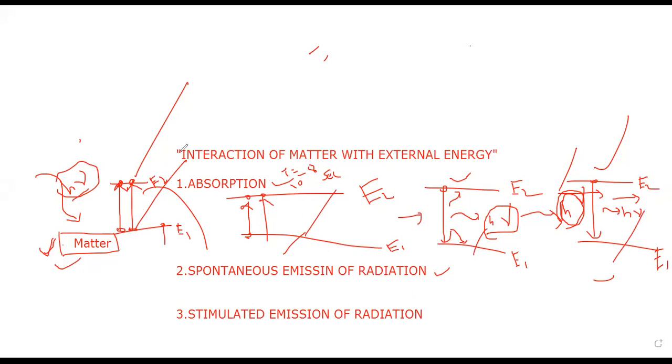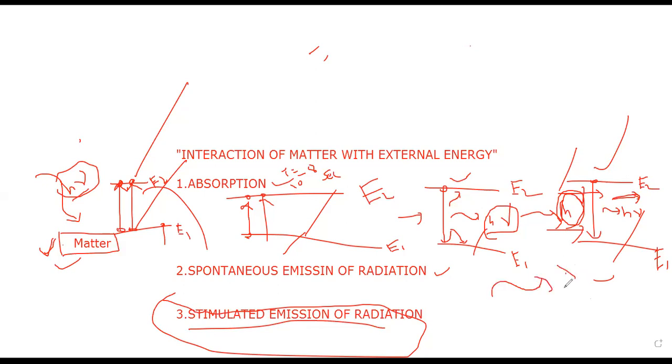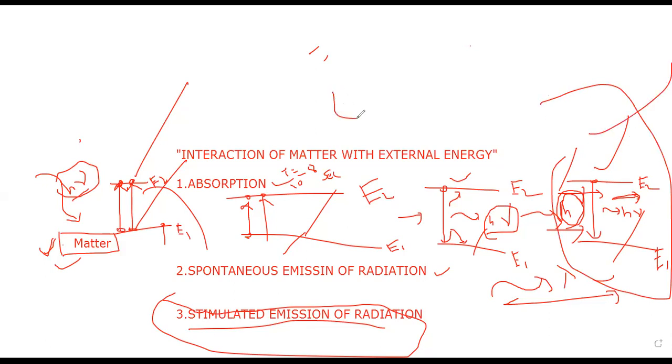So, in these three processes, which is suitable to produce laser? Stimulated emission of radiation, because photons are incident in this direction, and emitted photons are also in the direction of the incident photon. That's why laser travels a long distance with fixed wavelength. So that's why only the stimulated emission process is used to produce laser radiation.